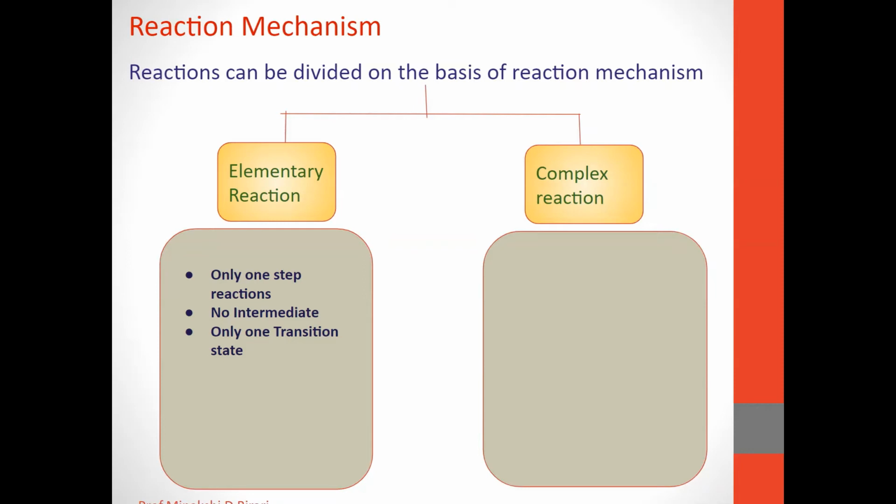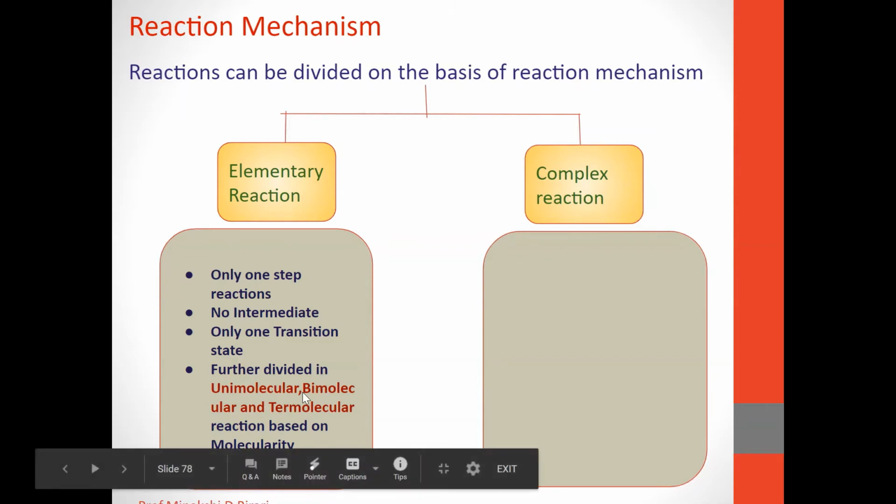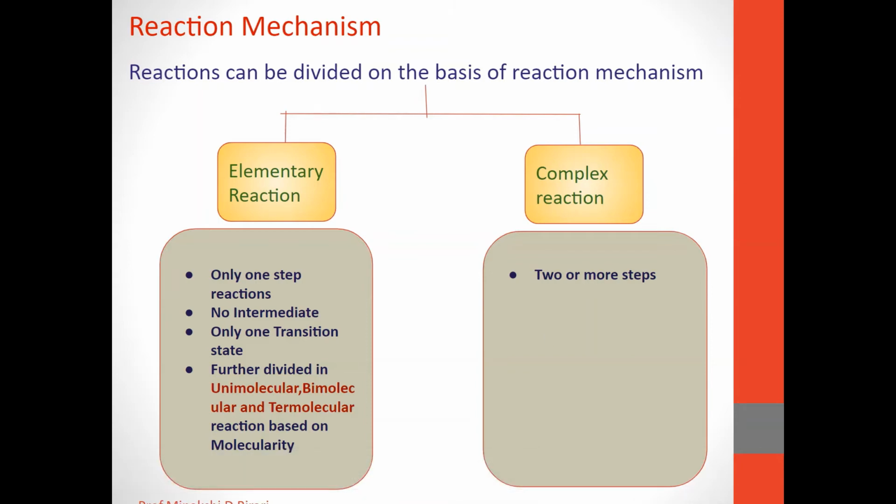In an elementary reaction there is only one transition state, and on the basis of molecularity the elementary reactions are classified into unimolecular, bimolecular and termolecular reactions. Whereas complex reactions involve the formation of two or more intermediate steps.